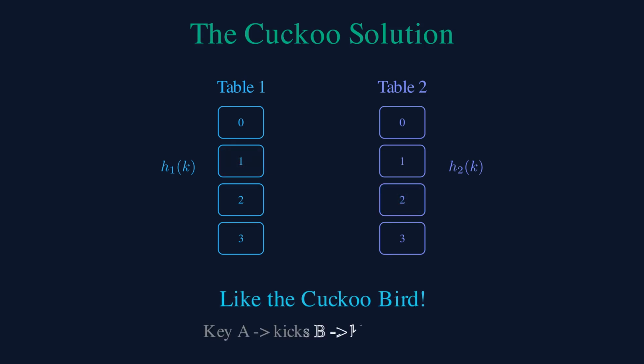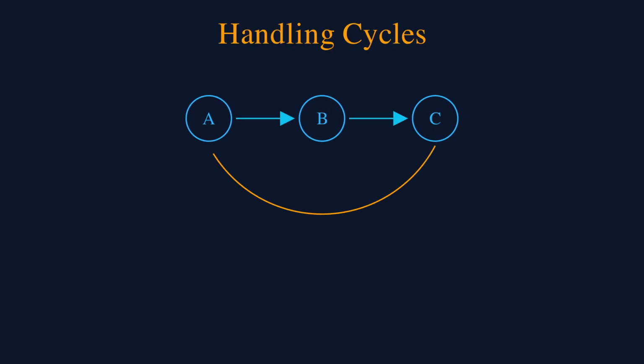This is named after the cuckoo bird, which pushes other birds' eggs out of the nest to make room for its own. Each insertion may trigger a chain of displacements. But what if we get stuck in a cycle? If the displacement chain loops back, we detect this and rehash both tables with new hash functions.